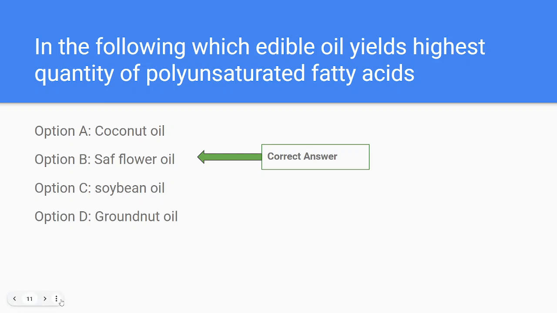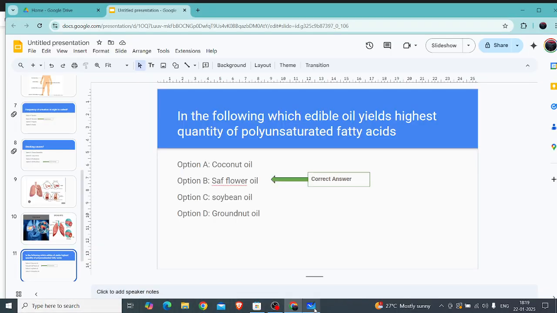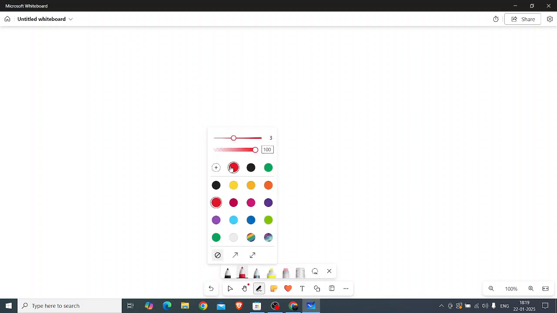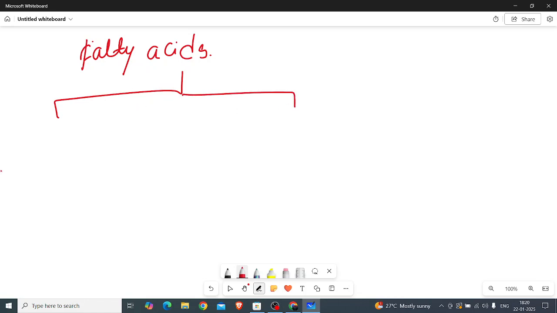So now we will see the small classification. Fatty acids are mainly classified based on the temperature.